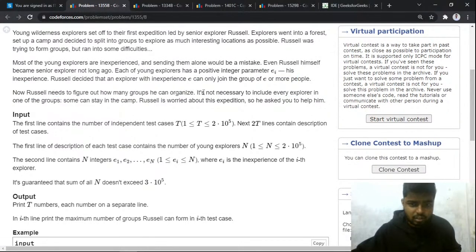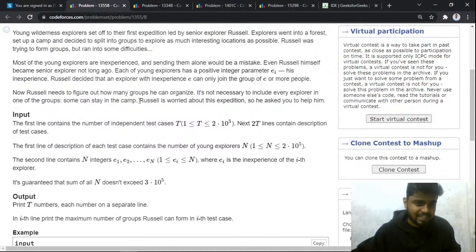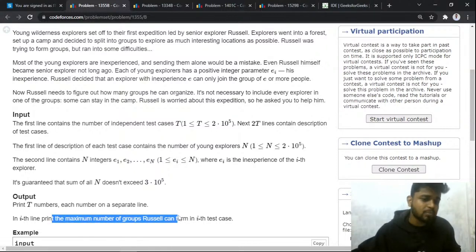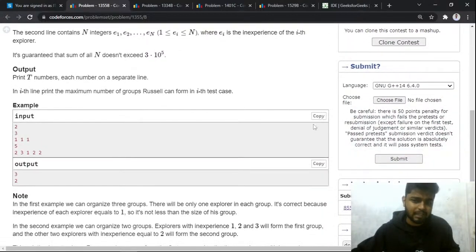It is not necessary to include every explorer in one of the groups, so some of them can stay in the camp. Russell is worried about this trip, so you need to help him out. In the end, you have to print the maximum number of groups that Russell can form for the ith test case. You will be given a particular test case, and you have to tell the maximum number of groups that you can form in it.